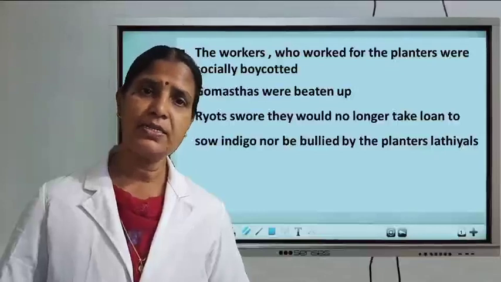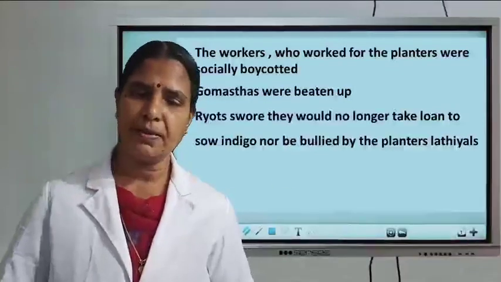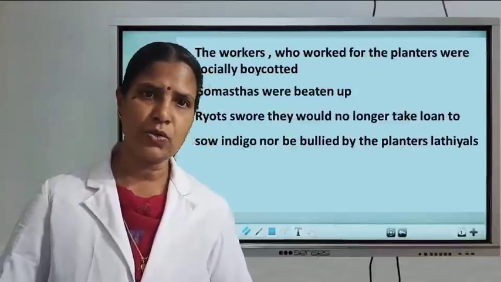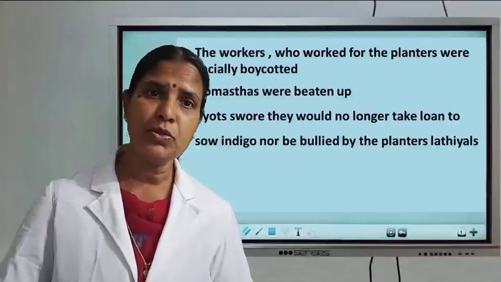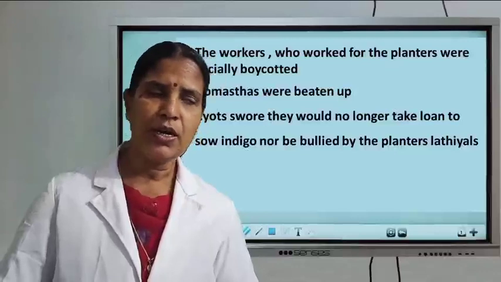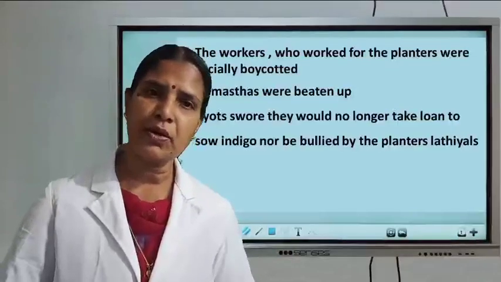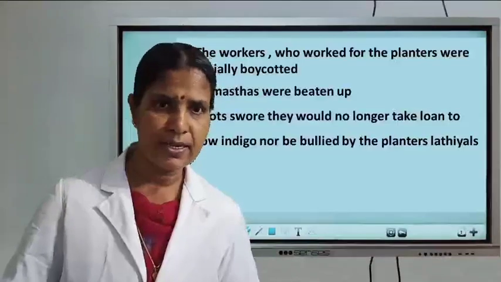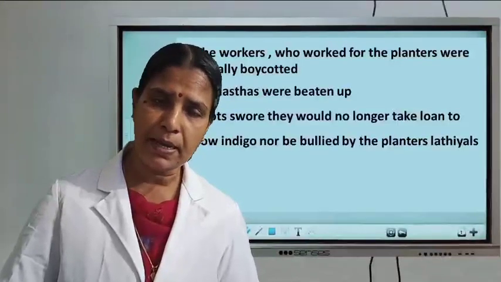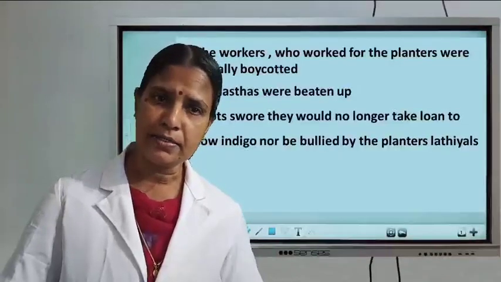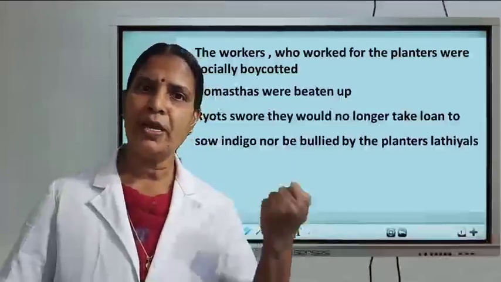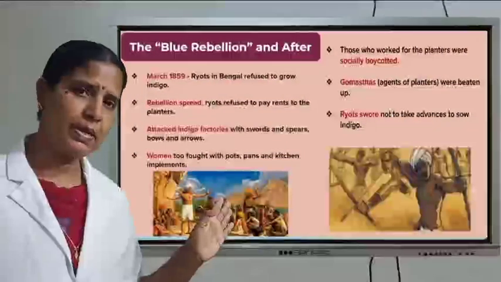And the Gomastas were beaten by the peasants. The ryots were not ready to continue the indigo cultivation, and they were not ready to be bullied by the planters' lathiyals. Lathiyals means the men who carried the lathi, the strong persons appointed by the planters to attack the peasants. Please see the chart, the Blue Rebellion.